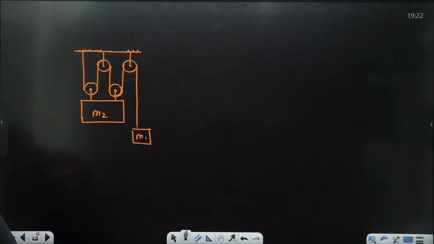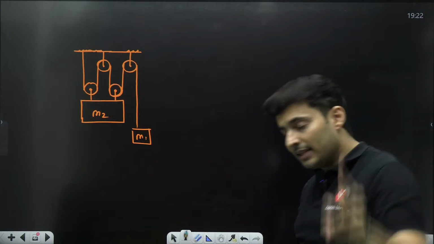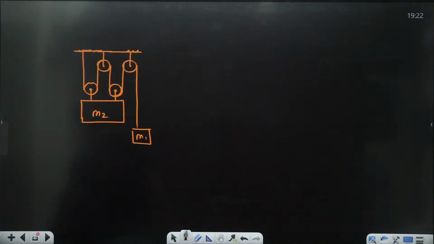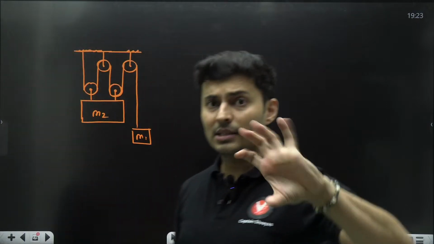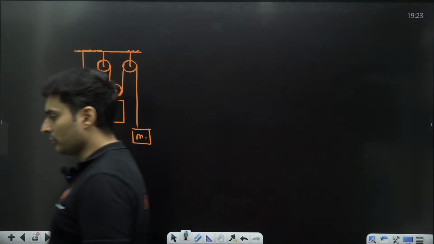Will we have another tension for the pulleys? No, the pulleys just change the direction of the tension. They do not add additional tension unless the pulley has mass, which you will see in rotational motion or rigid body mechanics. Our pulleys are ideal, so they don't alter the value of the tension. They just change the direction of it.